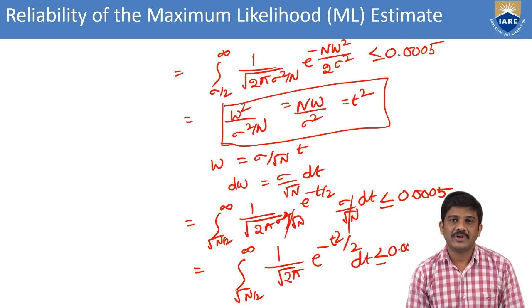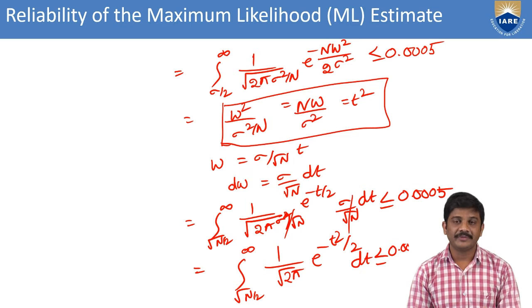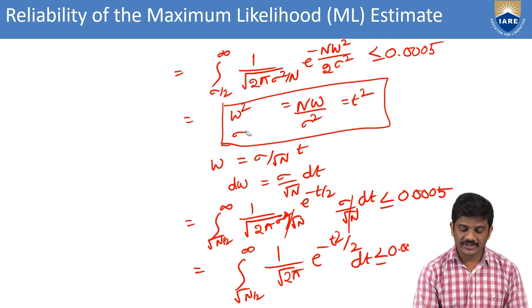This is a simplification of this probability density function, that is the PDF. For that I consider the estimated vector w square by sigma square by n.